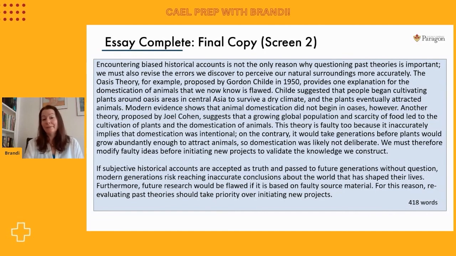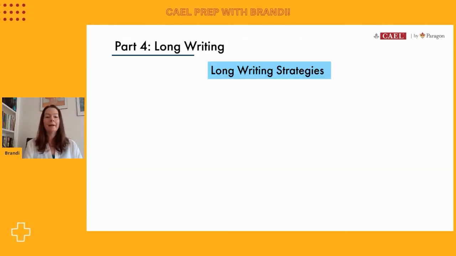Okay, you still need to reference the reading and listening sources with as much specific detail as possible, but you also have to finish on time. So I just wanted to emphasize that. It's really important to keep an eye on the timer. All right, let's wrap up then what we did with our long writing strategies.